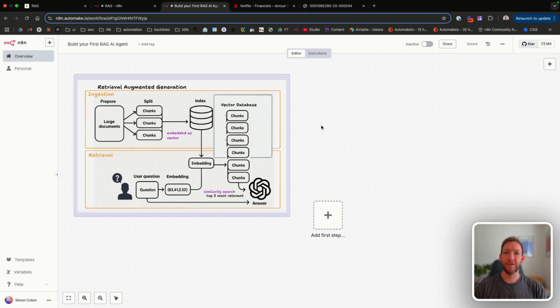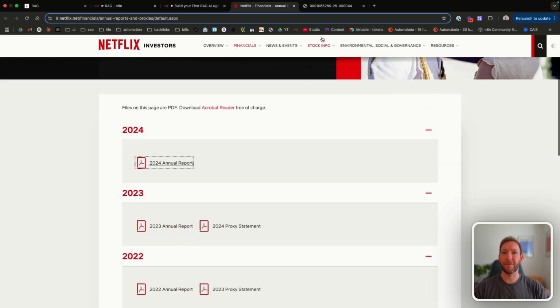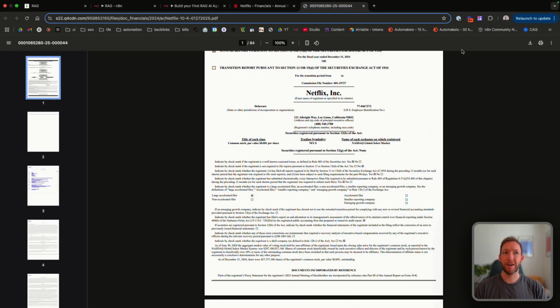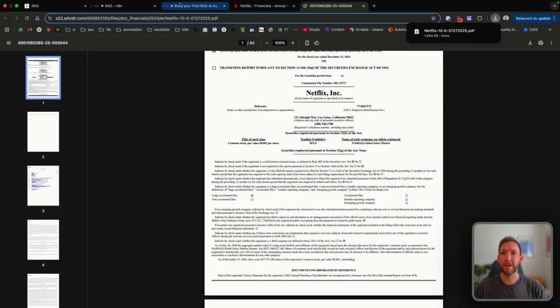And for this first example, we're going to use some publicly available data. So we've got the Netflix investors page up here, and we've got the 2024 annual report, 2023 annual report. So multiple years of annual reports. So we're just going to download one as our first example of data we're going to upload. So I'm going to save that.